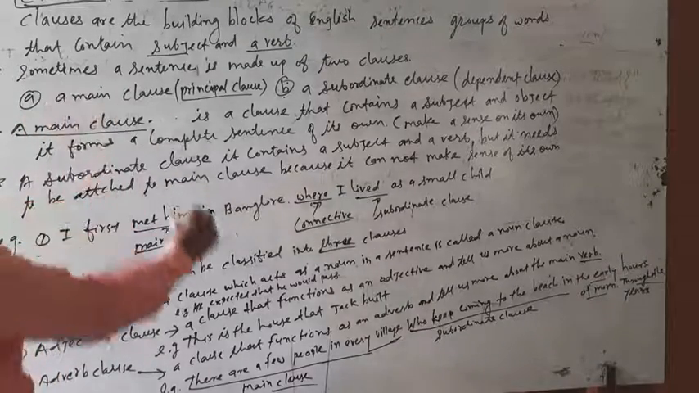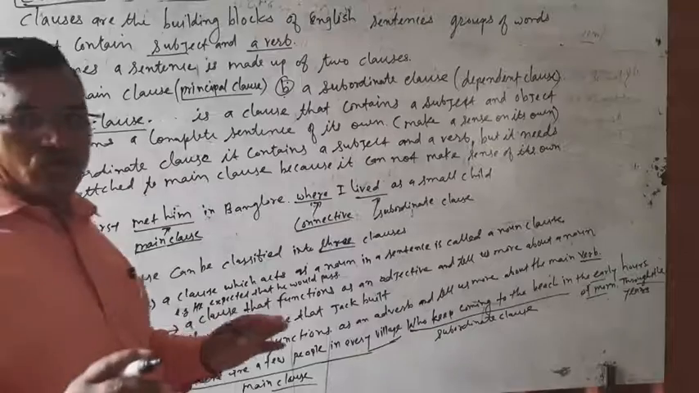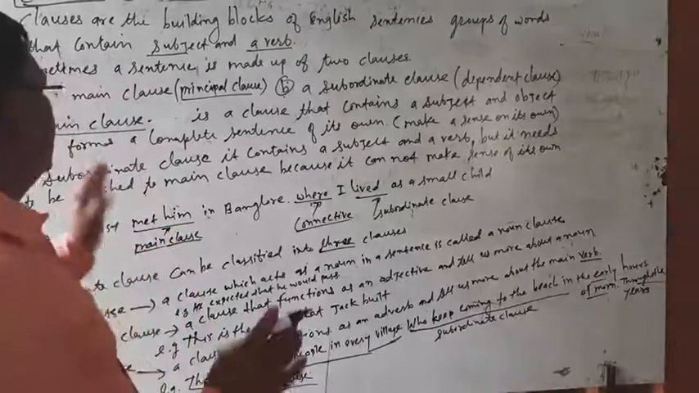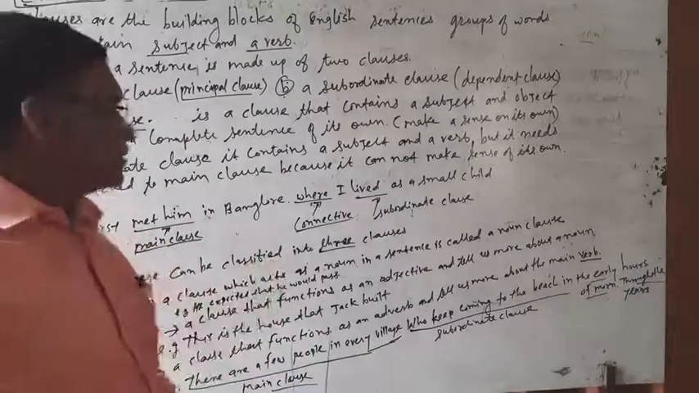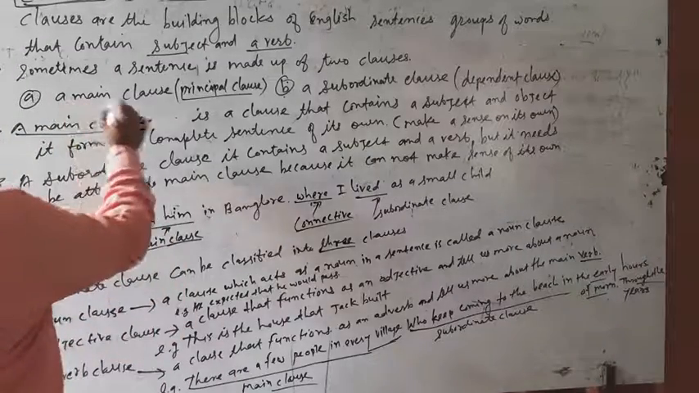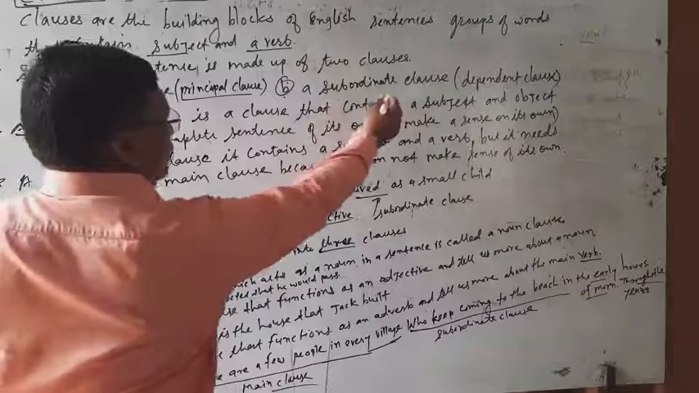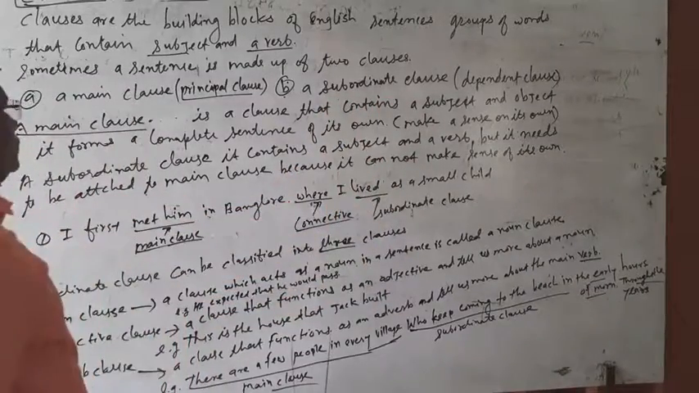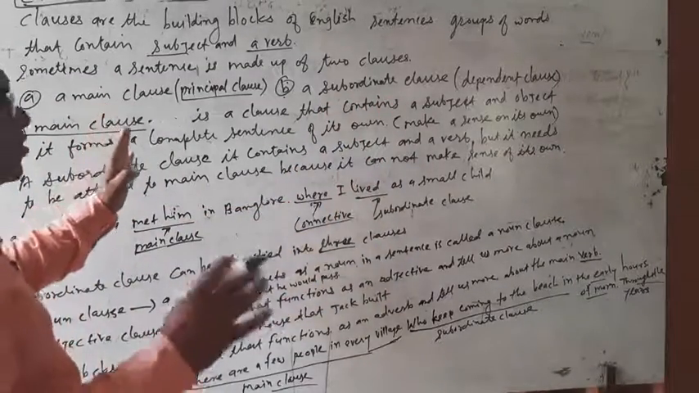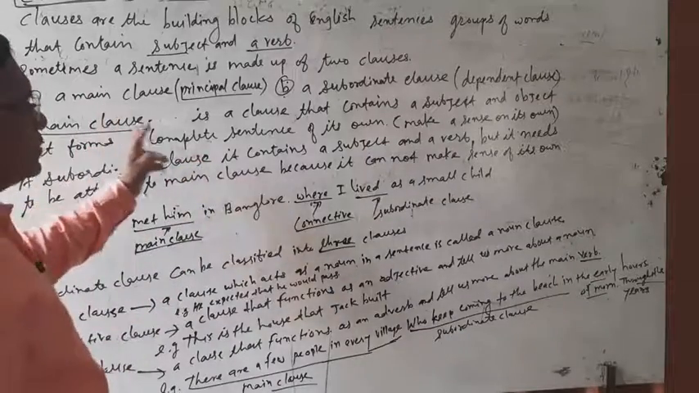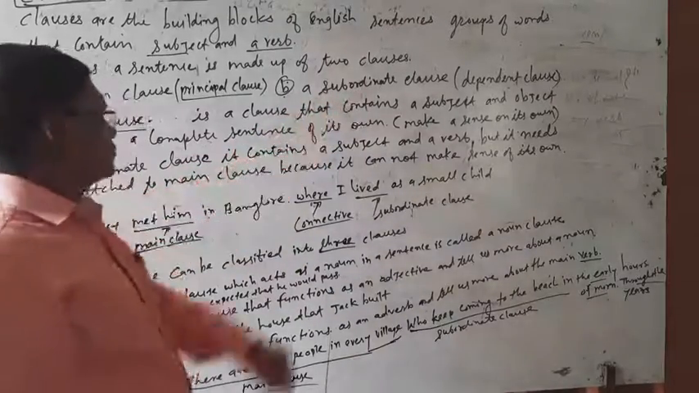Sometimes a sentence is made up of two clauses. Number one, a main clause, meaning a principal clause, and B, a subordinate clause, meaning a dependent clause. Sometimes a sentence is made up of two clauses, a main clause and a subordinate clause.